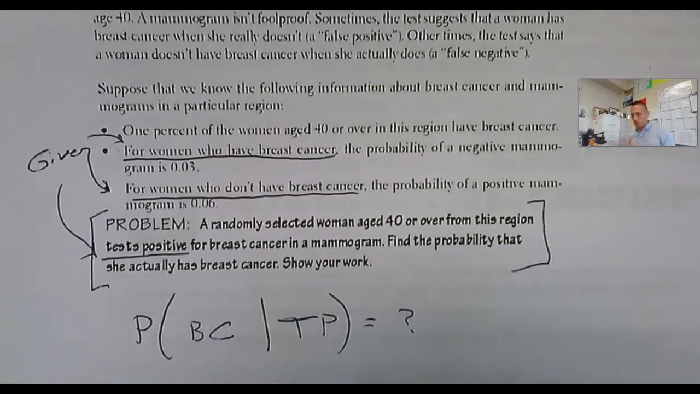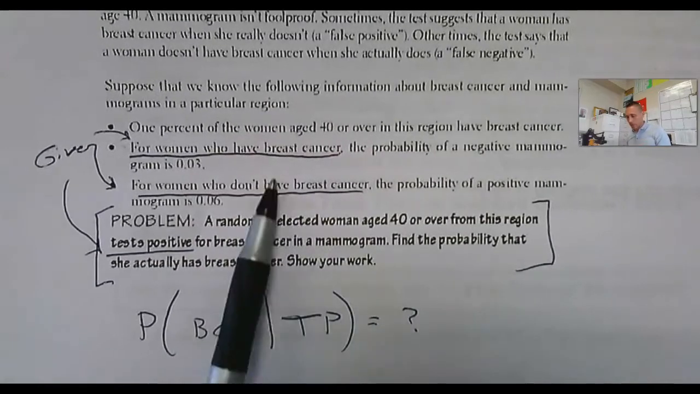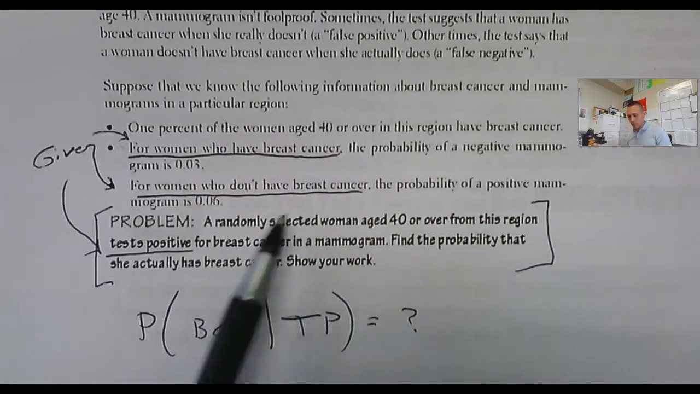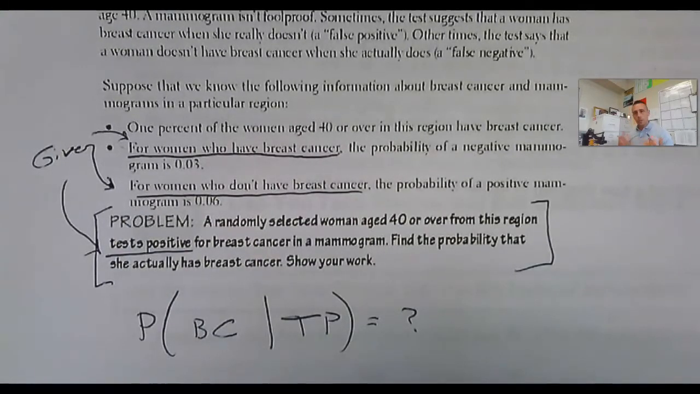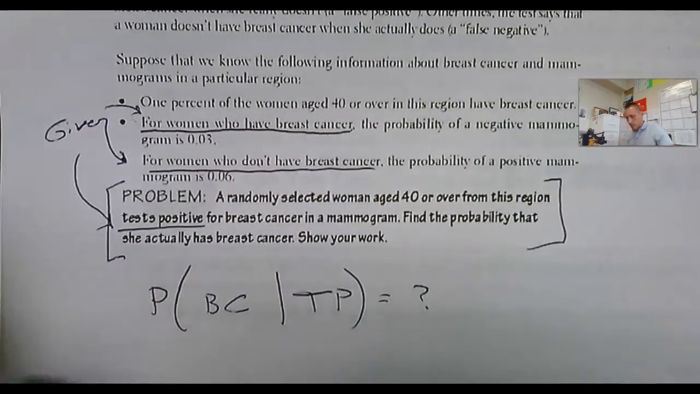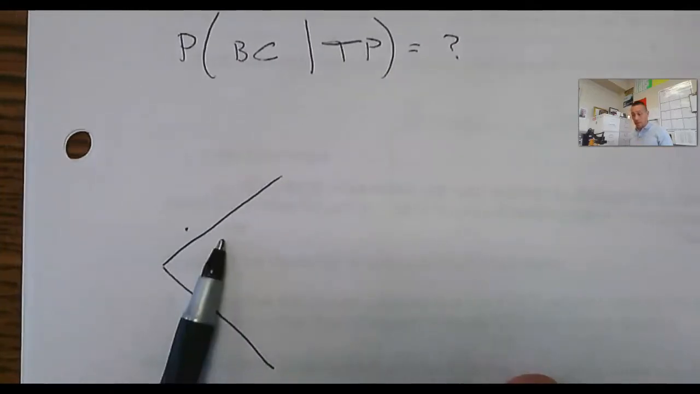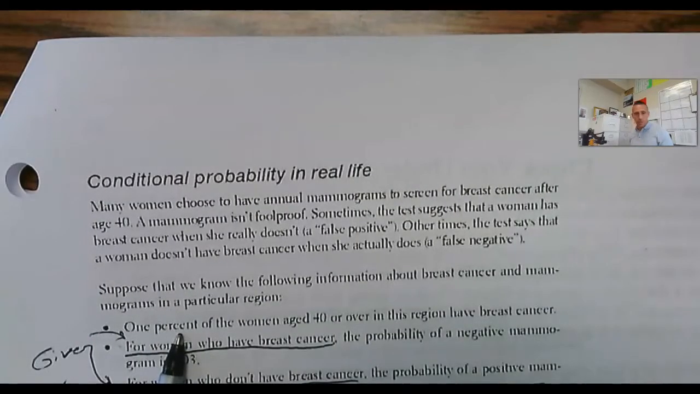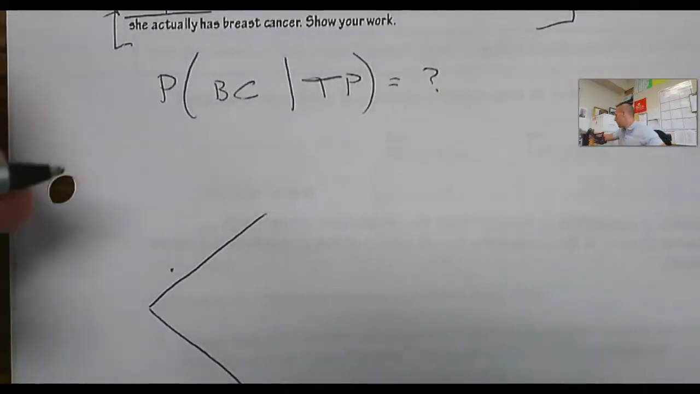I don't have any information right off the top that can help me answer this quickly. I know, given somebody has breast cancer or doesn't, the probability of a false negative or a positive test, but that's backwards. So I need to utilize a tree diagram here. And when I start this, I need to start with what's not a conditional probability, what's not given. And that's this 1% of women age 40 and over have breast cancer.